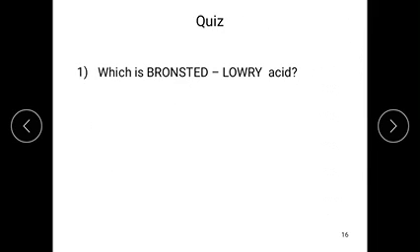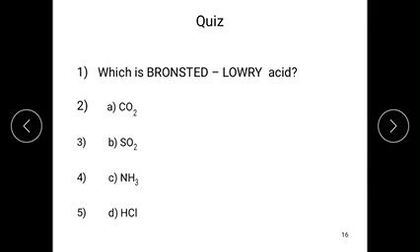Let us see some quick questions on this. Which of the following is a Bronsted-Lowry acid? 1. Carbon dioxide. 2. Sulfur dioxide. 3. Ammonia. 4. HCl.